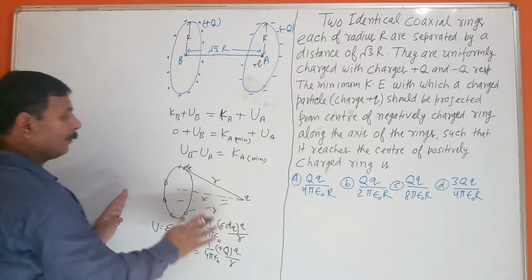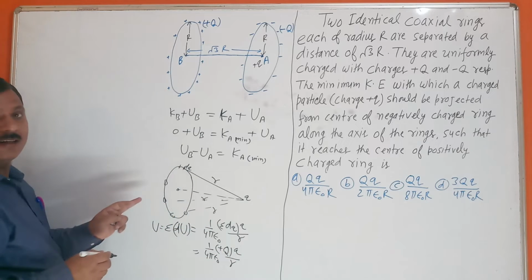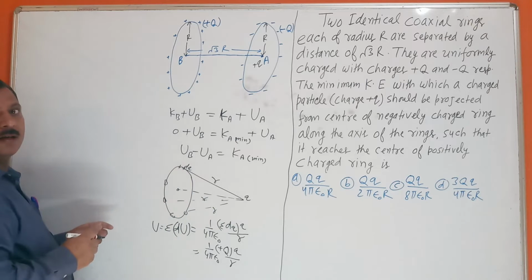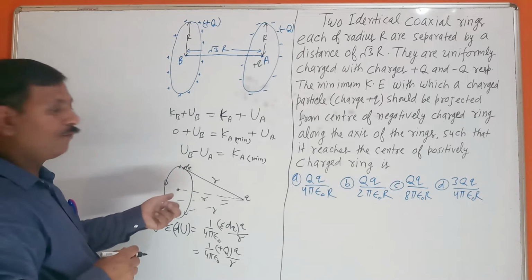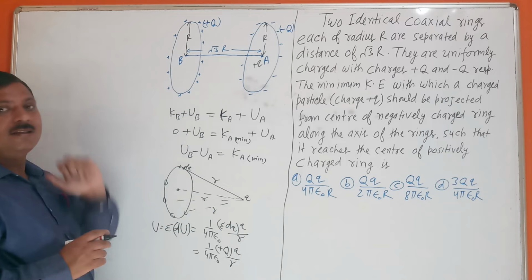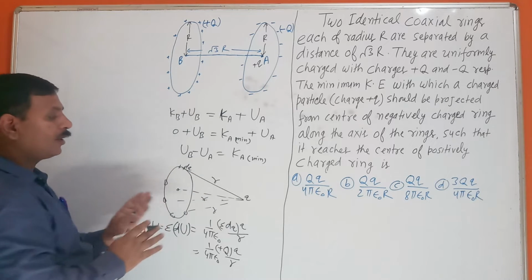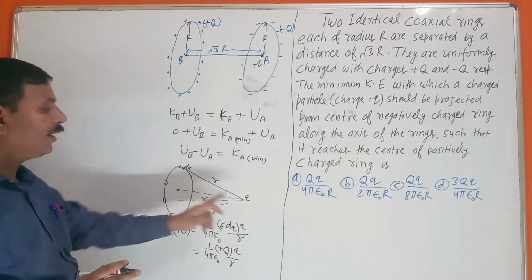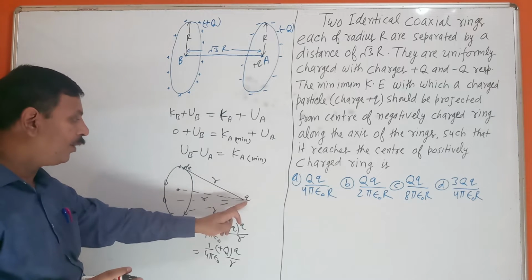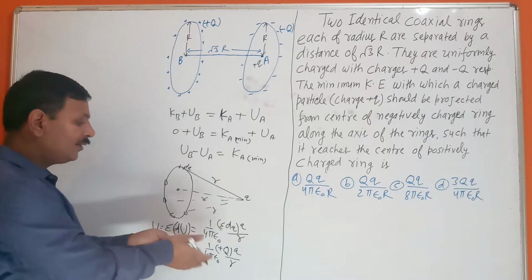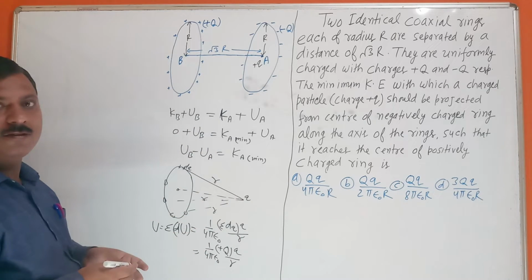This you have to remember. If you are talking about the center, this small r becomes capital R, the radius of this circle. If you know this theory, you can solve easily, for the potential energy due to a ring at an axial point and at the center.